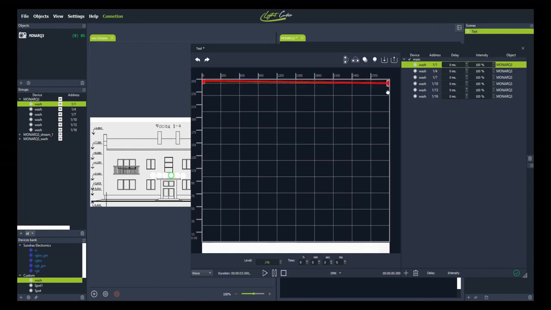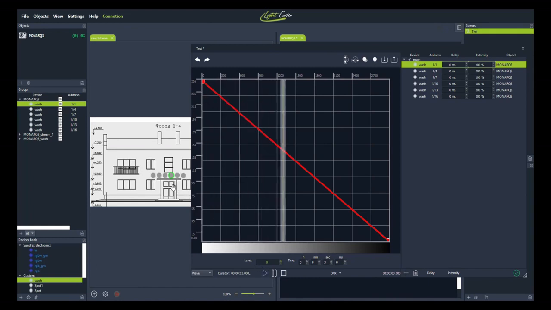If I hold Alt and select all 3 channels, then move them all down to 0, I will receive the following behavior. In the beginning, all my fixtures are full white, and in the end of the timeline, they are completely off. We can see it graphically on the color palette below. I click play and check how the devices work on a scheme. We see that they start full white, then turn black smoothly. This way you can set up any color.